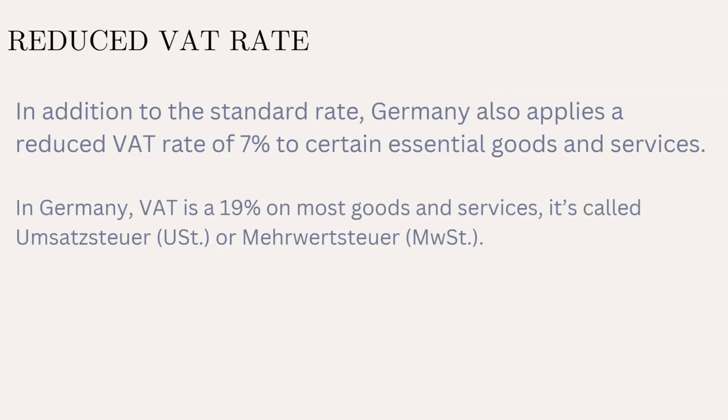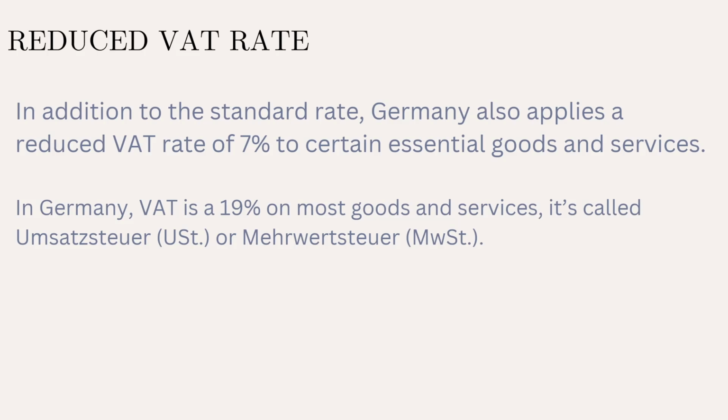Moving further, the second variation in the value added tax rate is the reduced VAT rate. In addition to the standard rate, Germany also applies a reduced VAT rate of 7% to certain essential goods and services. In Germany, VAT is 19% on most goods and services. It's called Umsatzsteuer or Mehrwertsteuer. So there are also certain goods and services, basic in nature, where you will be charged 7% instead of 19%.